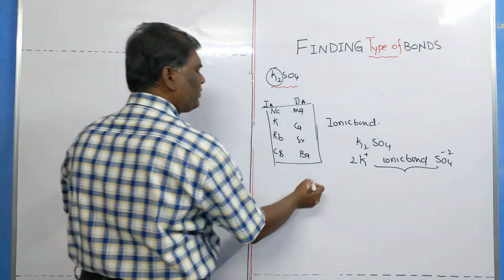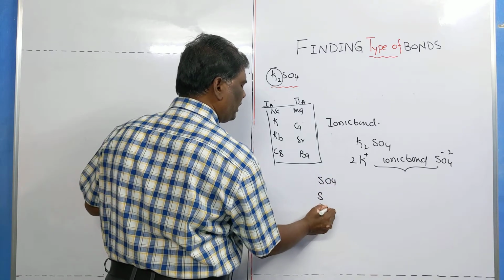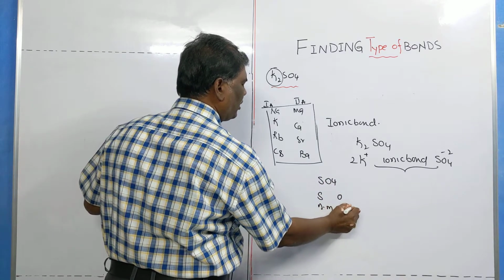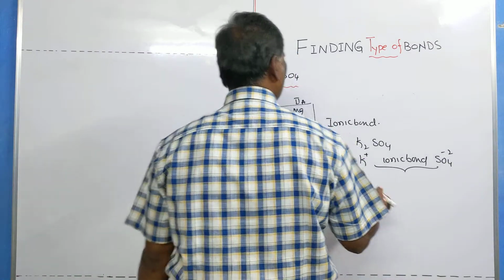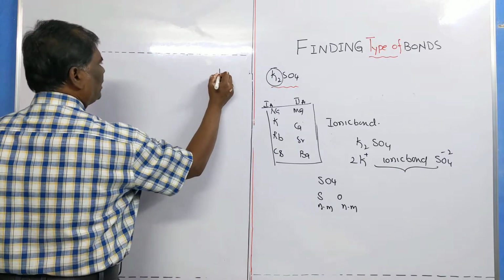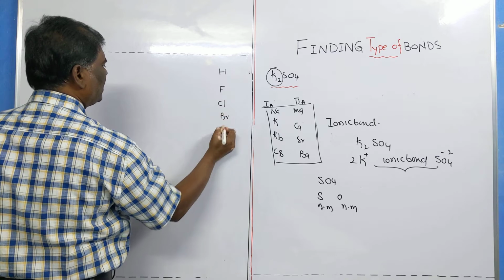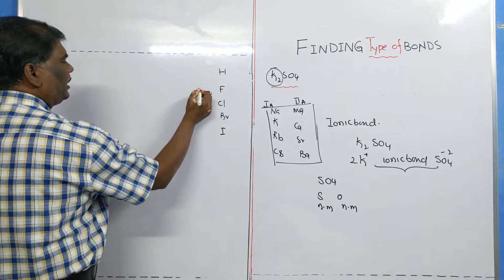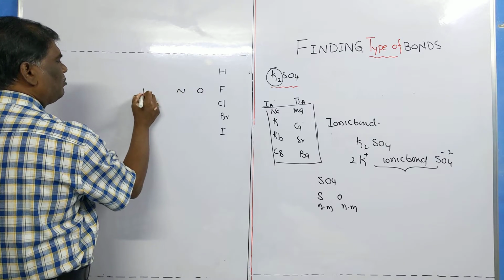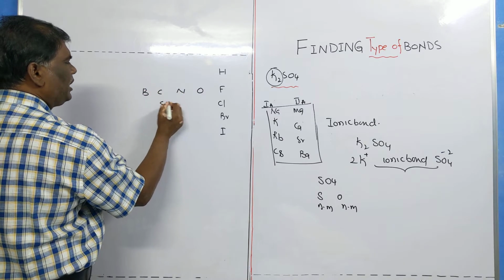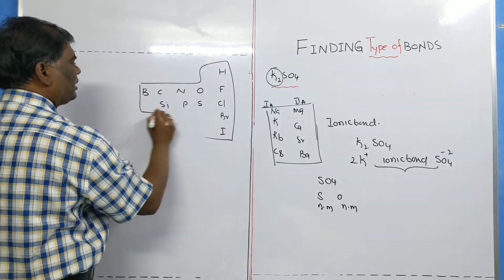One more point, SO4. Sulfur is a non-metal and oxygen is a non-metal. Please recall the non-metal list. What are the non-metals we have? The non-metals are hydrogen, halogens, oxygen, nitrogen, boron, carbon, silicon, phosphorus, sulfur. The halogens are fluorine, chlorine, bromine, iodine.